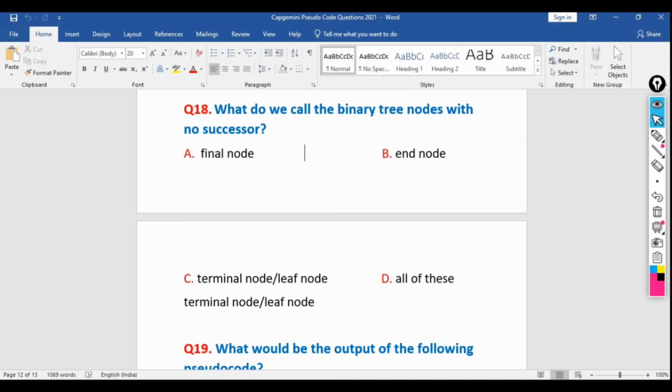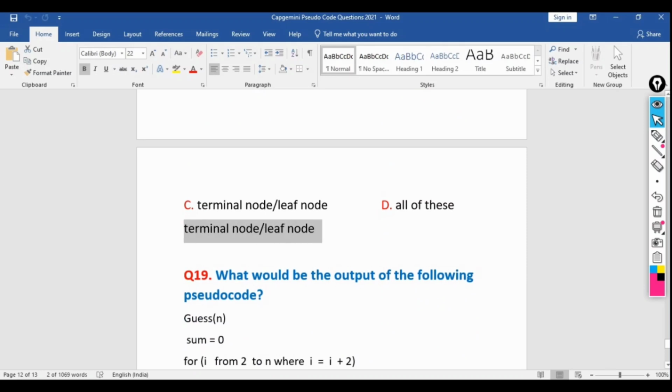In a tree, you might have seen, because it's a natural thing, branches have many leaves, but there is nothing beyond the leaves. That means this is the ultimate, or you can say the final one. So in the binary tree concept also, the terminal node is the last one. No successor means no child node will be there. That means the leaf node is the last node, so it is called the terminal node or the leaf node.